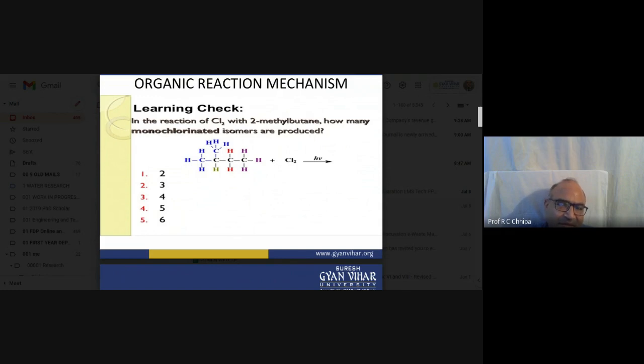Only one chlorine is substituted, not two. It depends on the number of hydrogen atoms: CH3 has three hydrogen atoms, the second carbon has one hydrogen with a methyl group, the third carbon has two hydrogen atoms, and the fourth has three. So how many? This is the question.